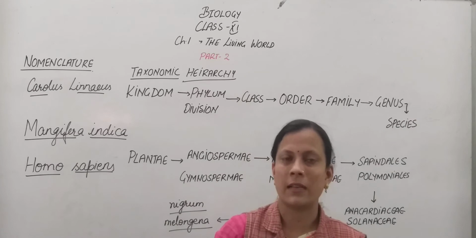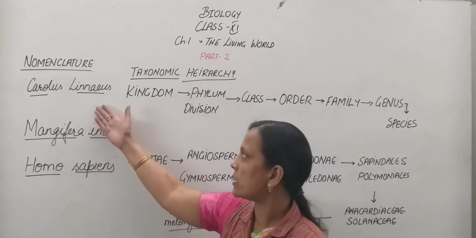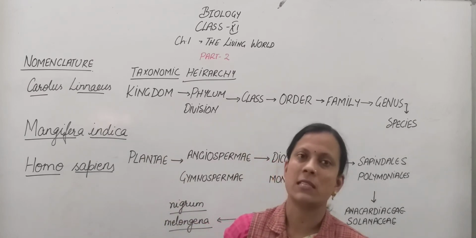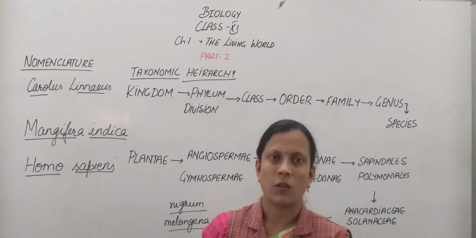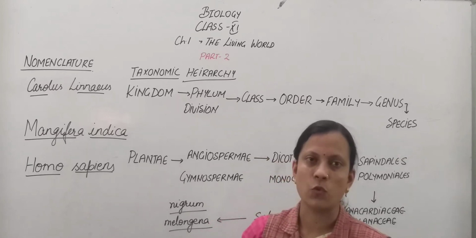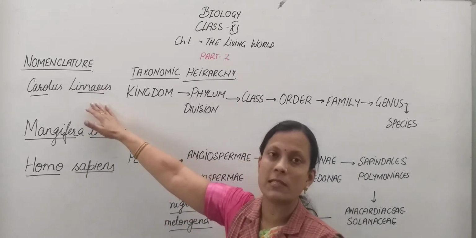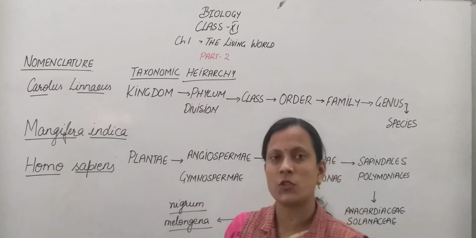In the earlier class we studied that Carolus Linnaeus is the father of nomenclature. He proposed a binomial system. A binomial, as the name indicates, means every name has two parts. Nomenclature has a certain set of rules, so here we are studying the system given by Carolus Linnaeus. He proposed binomial nomenclature, that is, every name has two parts.